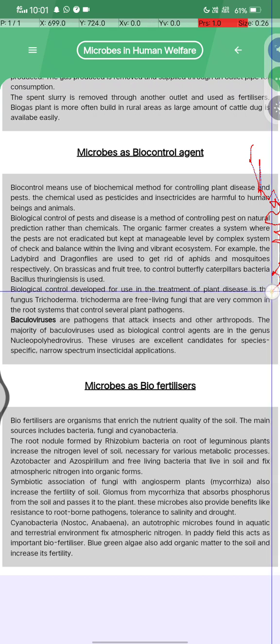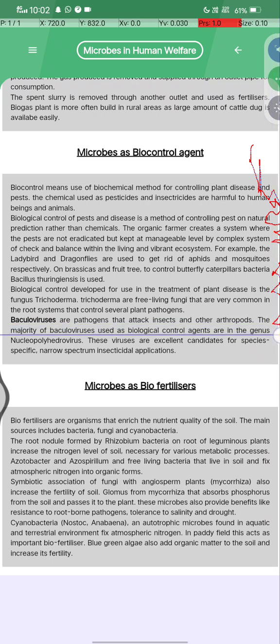The biological control agent developed for use in the treatment of plant diseases is the fungus Trichoderma. Trichoderma are free-living fungi that are very common in root systems and that control several plant pathogens. Baculoviruses are pathogens that attack insects and other arthropods.